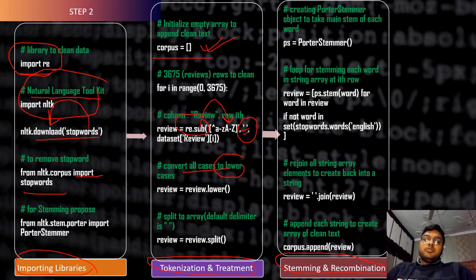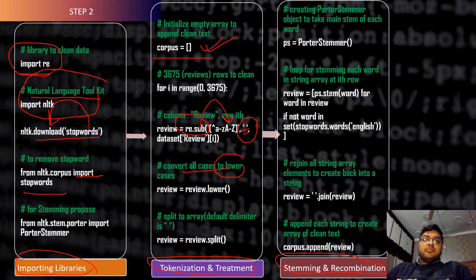So we convert the capital G in Good into a small g, so that we can count the frequency and differentiate that these are the same word.